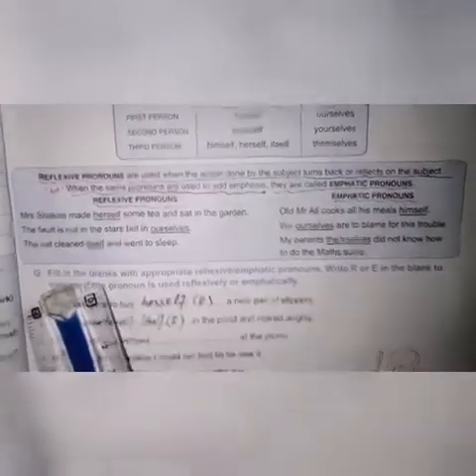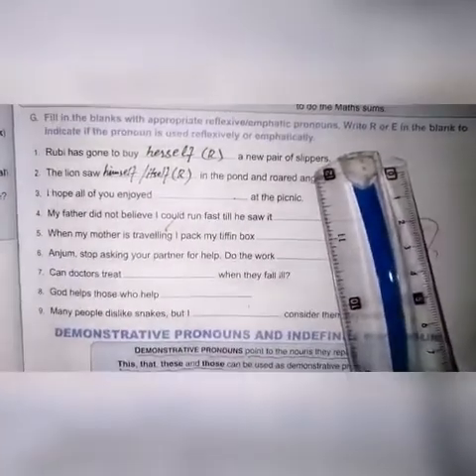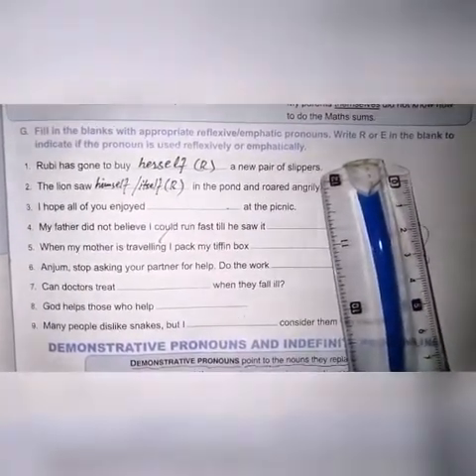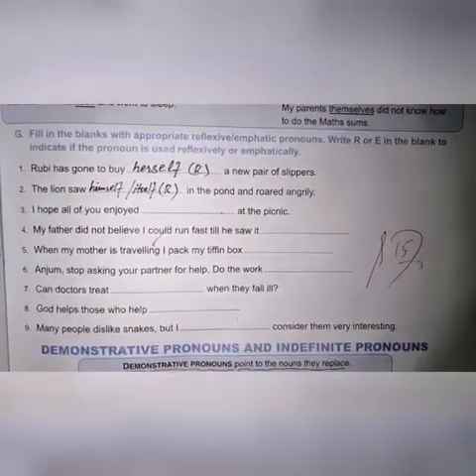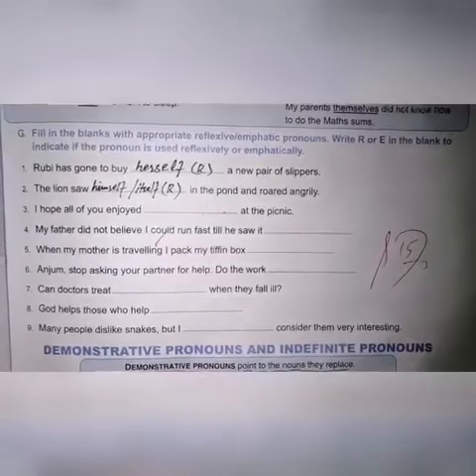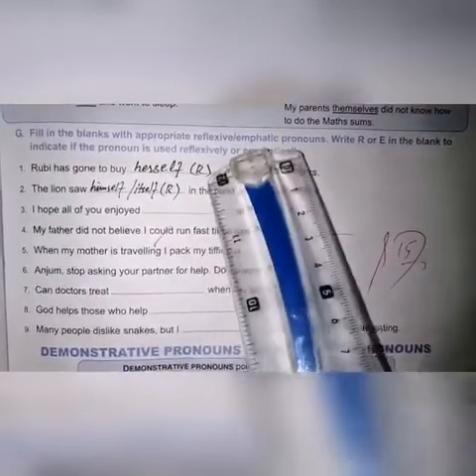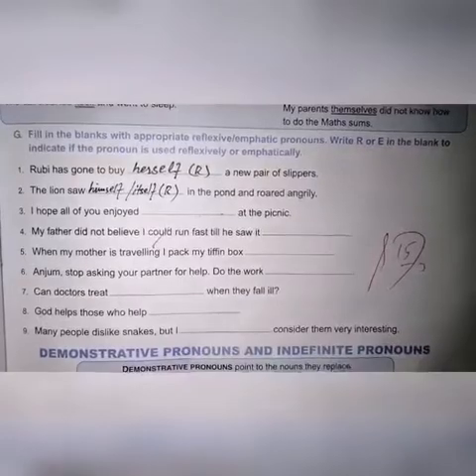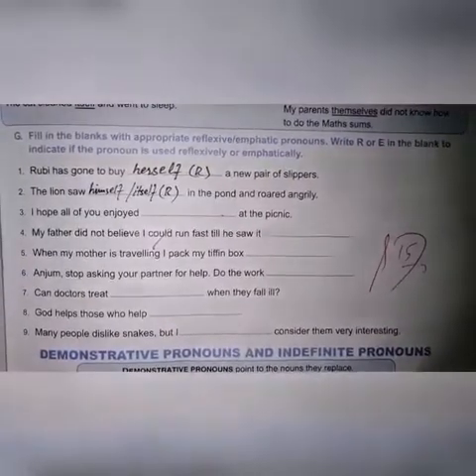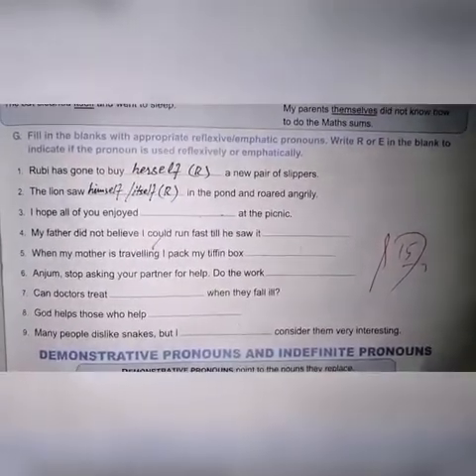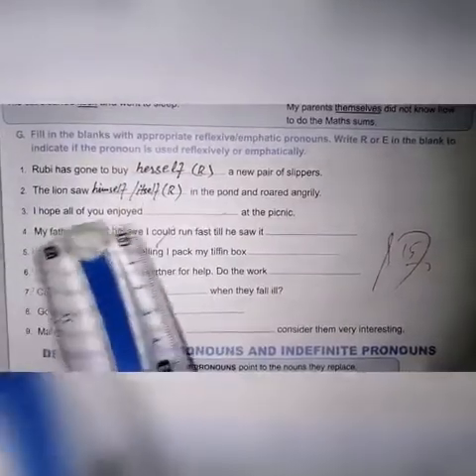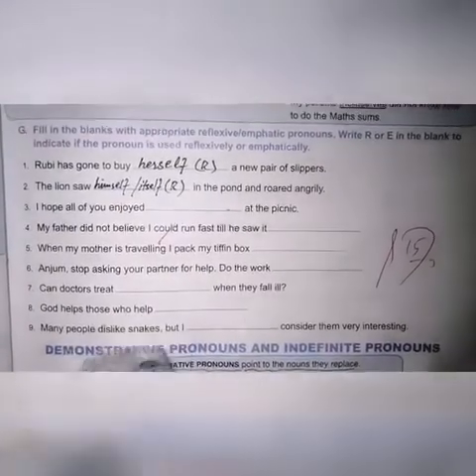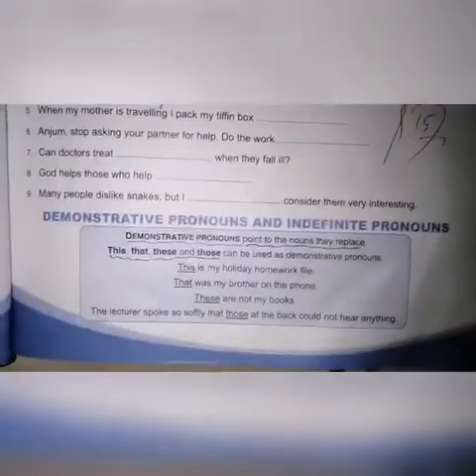Related exercise, part G. Fill in the blanks with appropriate reflexive or emphatic pronouns. Write R for reflexive pronouns and E for emphatic pronouns in the blanks. For example, Ruby has gone to buy herself a new pair of slippers. This is a reflexive pronoun and we are to write R over here. The lion saw himself or itself in the pond and roared angrily. This is also a reflexive pronoun and we are to write R over here. In this way, we are to fill all these blanks by using reflexive and emphatic pronouns.